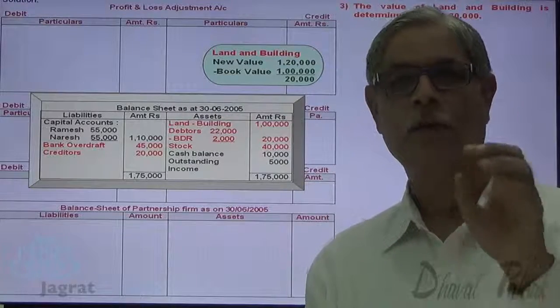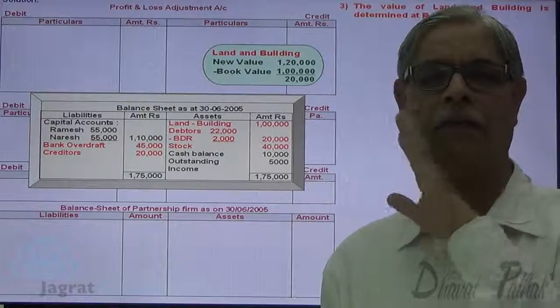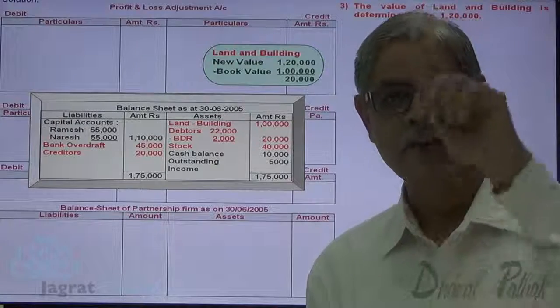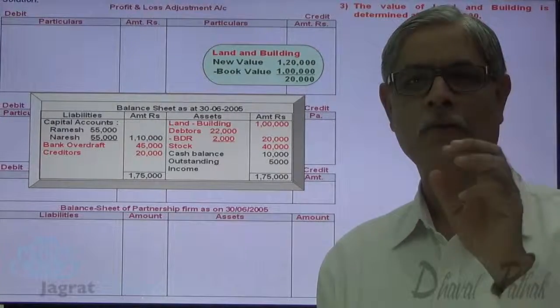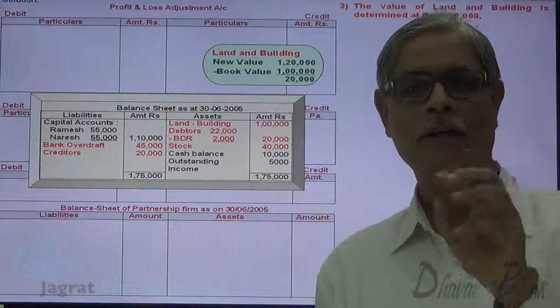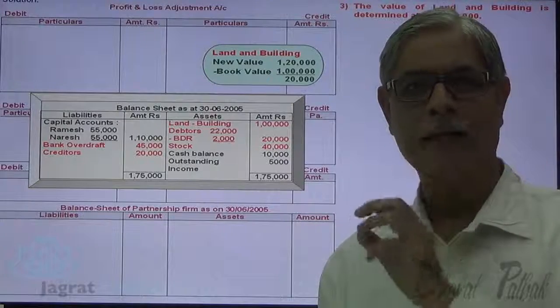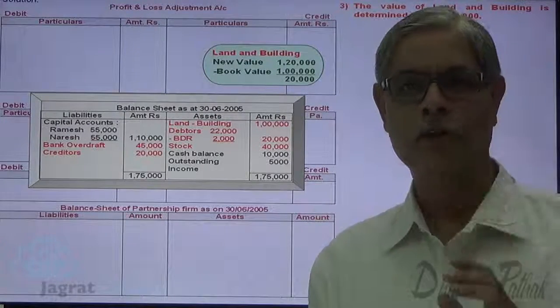So we are required to find out profit that exists till the date of admission, and to find out that profit we are required to revalue assets and liabilities. On revaluation of assets and liabilities, whatever the profit occurs, that we shall find out by preparing profit and loss adjustment account. Other name is revaluation account.